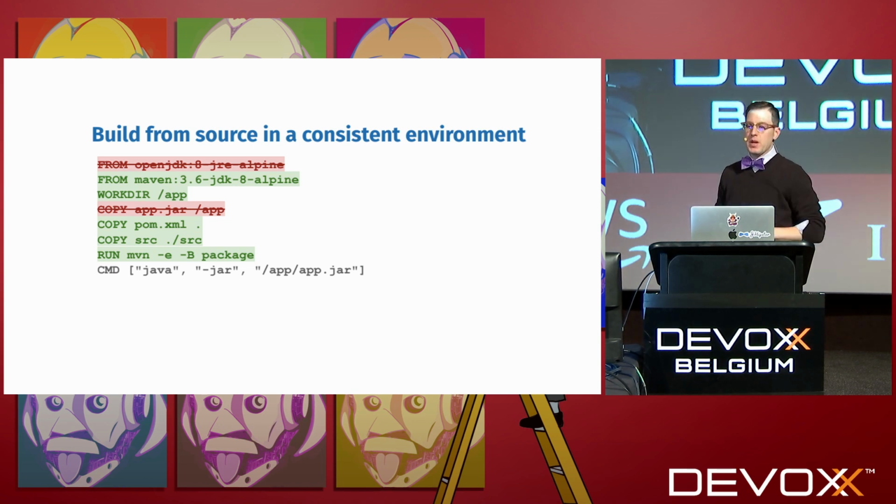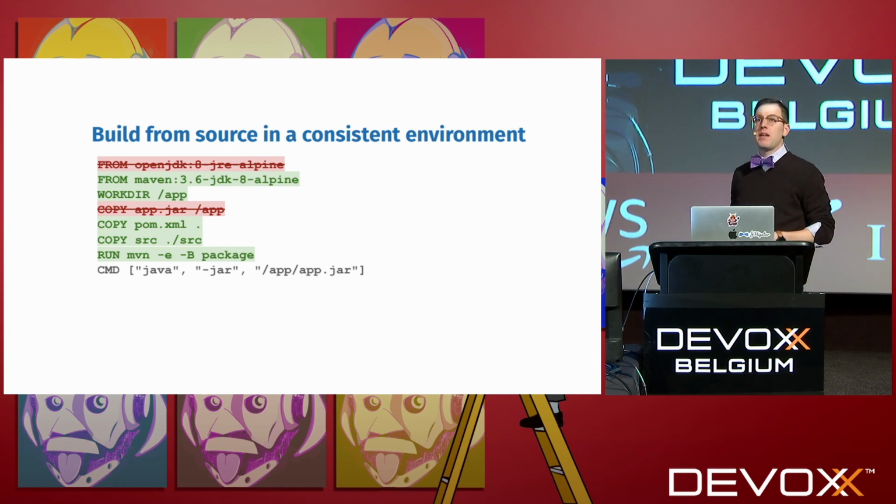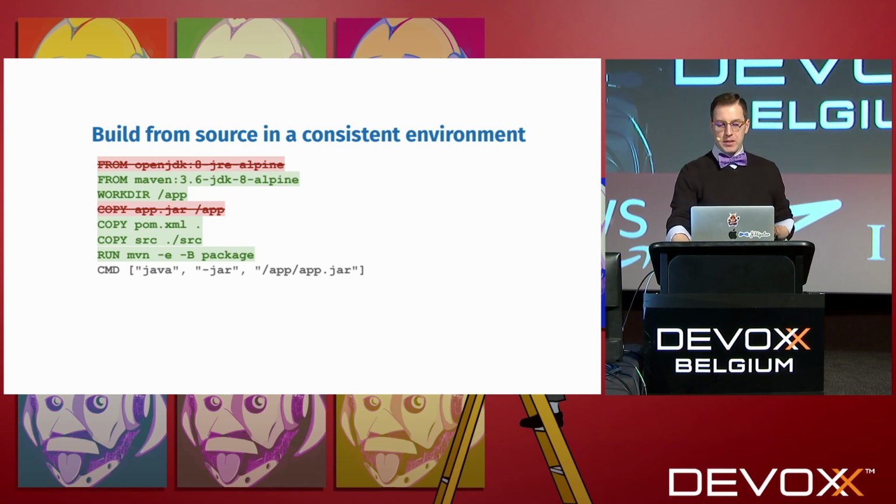We also probably want to run our Maven build in a container, so let's throw Maven into that combinatorics problem. We can modify our Dockerfile so that it's using a Maven base image, Maven 3.6, JDK 8, Alpine. But when we start to build our application in a container, we have to do more Dockerfile gymnastics. If we just copied all of our source code in at once and then built it, we'd never be able to take advantage of that Maven dependency cache.